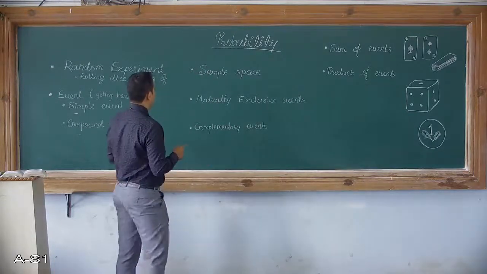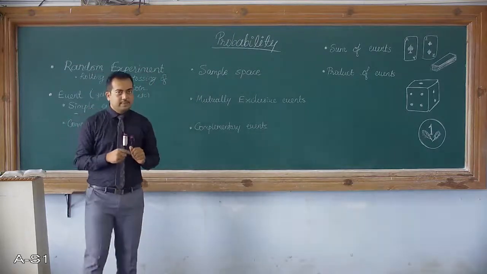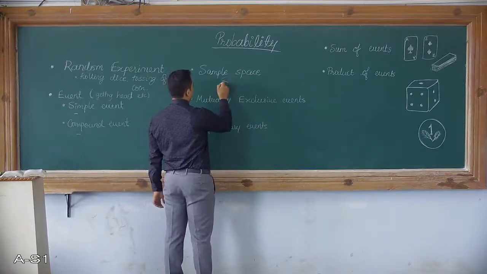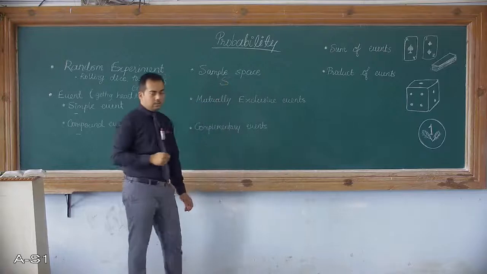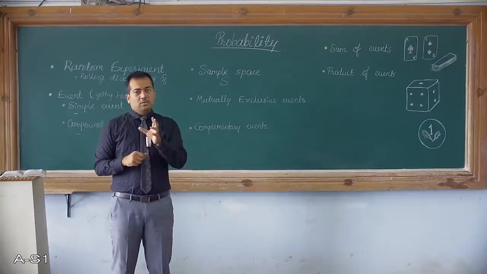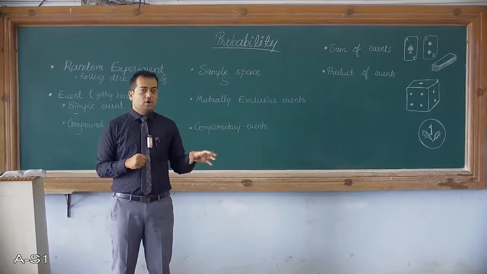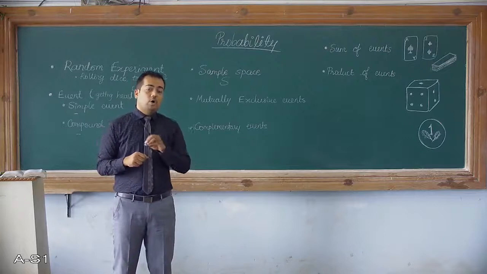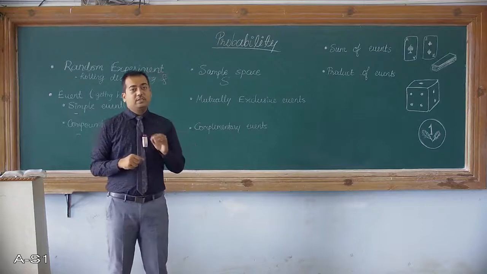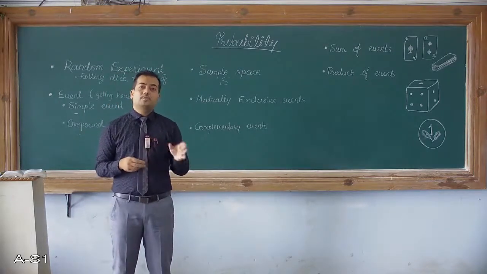Okay. Then the next thing is we have sample space. What do you mean by the sample space? Sample space is denoted by capital S. Sample space is the space, or you can say the range, or the scope, which covers all the possible outcomes of your experiment. So if it is a random experiment, then sample space considers all the possible outcomes.